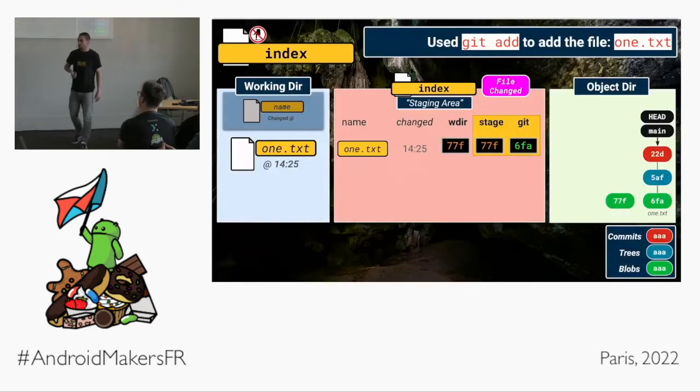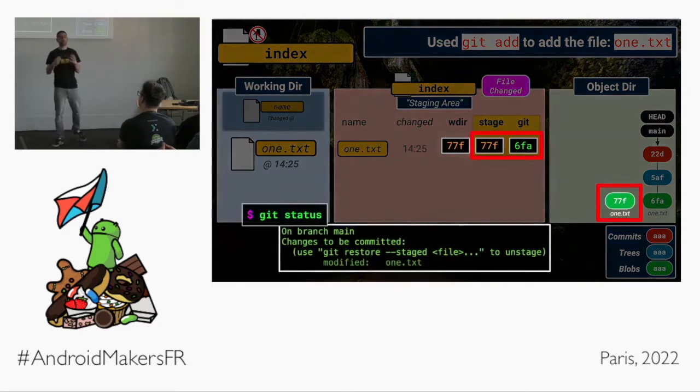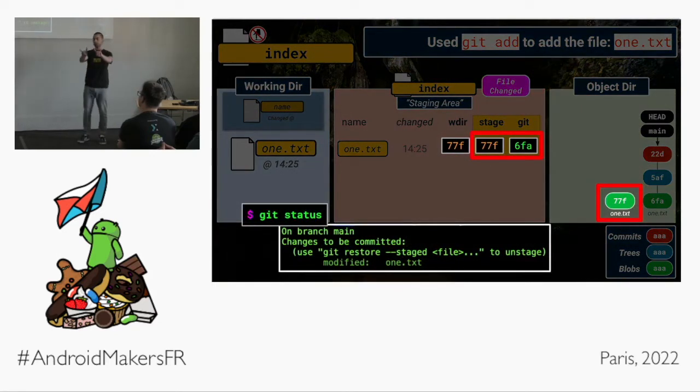Nice. Once we use git add on that file, that is the moment that the index file is updated and something else interesting happens that we'll talk about in a second. But when we use git add, the index file is updated. When we use git status, it goes, working directory version versus staging is same. Nice. Then it goes staging version versus the one that I know about that's sort of like committed, locked into the Git history. Well, they're different. And that's how Git's able to say, yeah, you've modified a thing and you've added it, but you have yet to commit it. This is how Git's able to understand where those changes are in our layout.